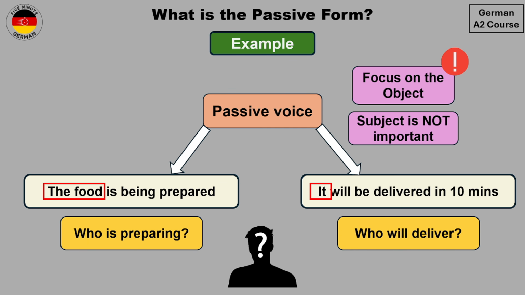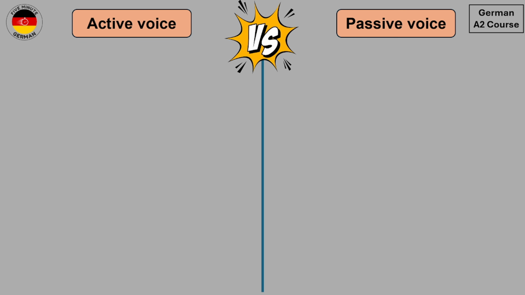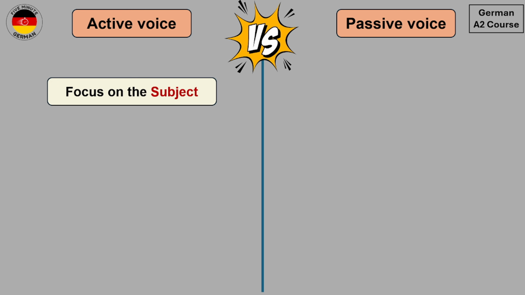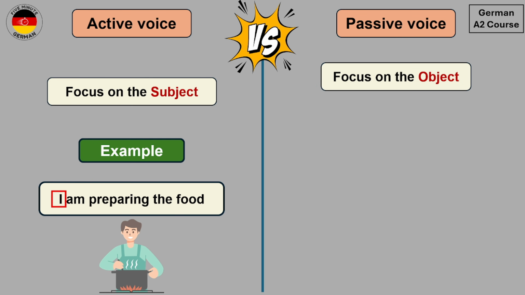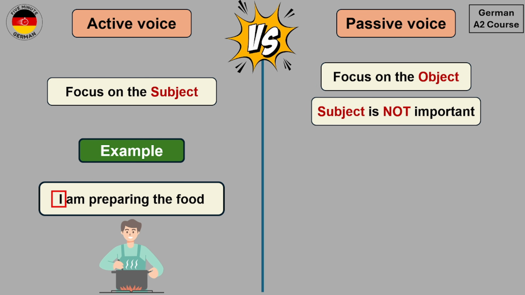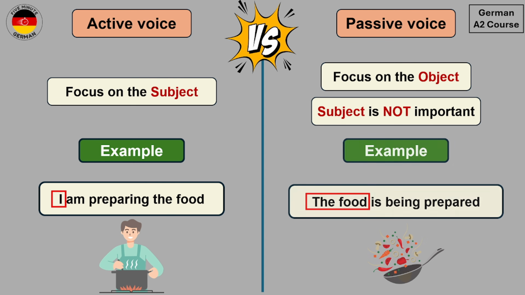So let's do a side-by-side comparison of active voice and passive voice. So we saw that in active voice, the focus is on the subject. For example, I am preparing the food, whereas in passive voice, the focus is on the object and the subject is not important. And we saw the example, the food is being prepared. So in this sentence, we don't know who is preparing the food because it is not important. The only thing which is important is that the food is being prepared. So I hope that now the difference between active voice and passive voice is clear.